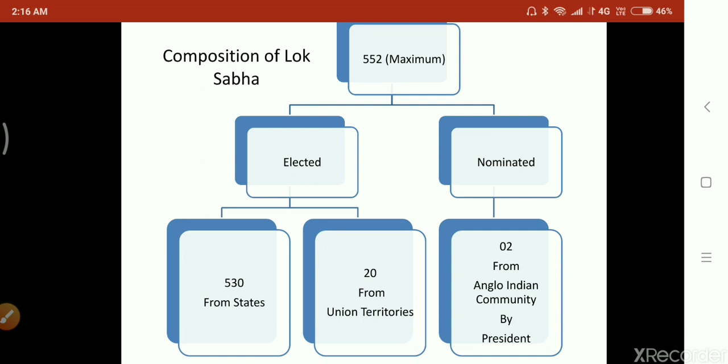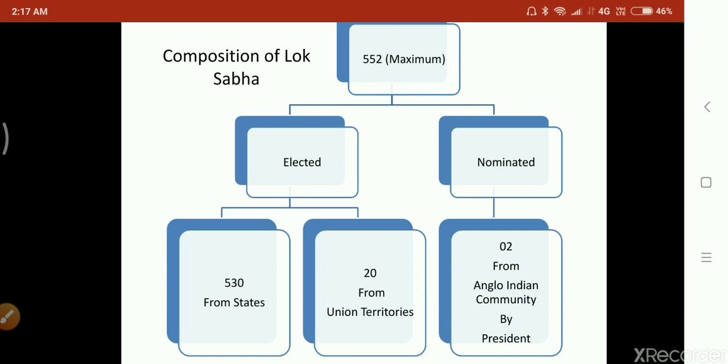What is the criteria of the nomination? That they should belong to the Anglo-Indian community. Who nominates them? The president nominates the members of the Anglo-Indian community to the Lok Sabha. So that is the composition of the Lok Sabha. So remember, elected members, nominated members. In elected, 530 from states, 20 from union territories. And in nomination, 2 members are nominated by the president from the Anglo-Indian community.